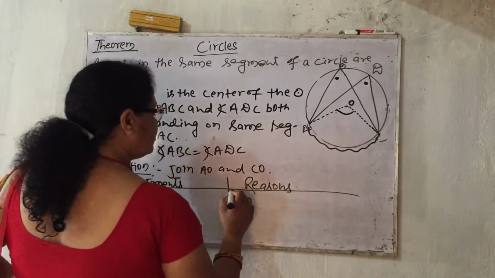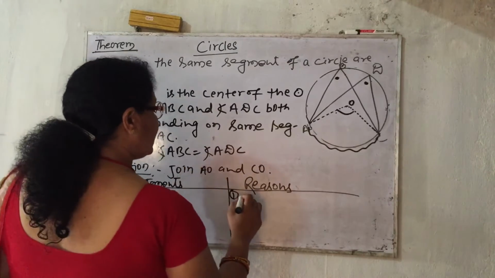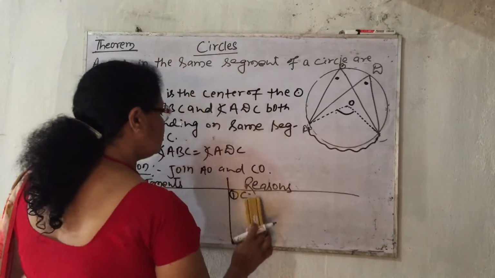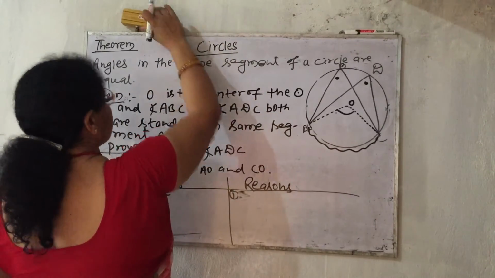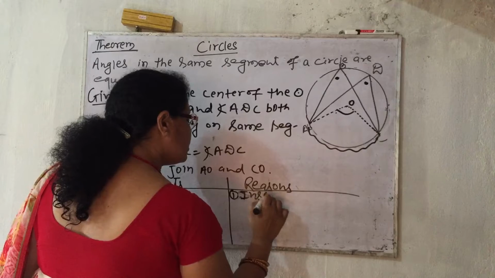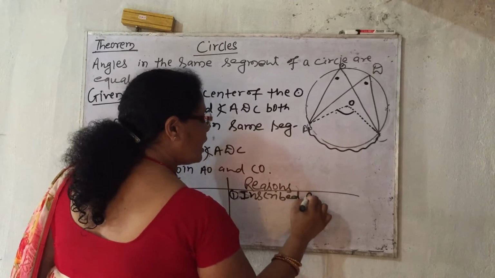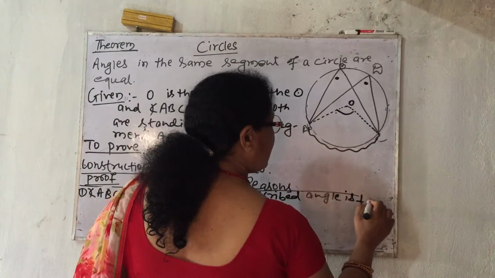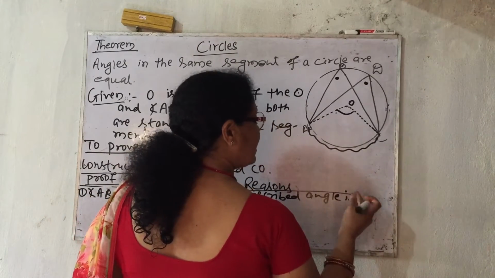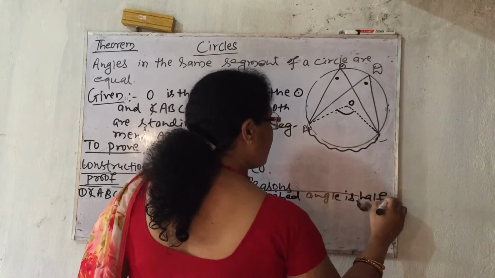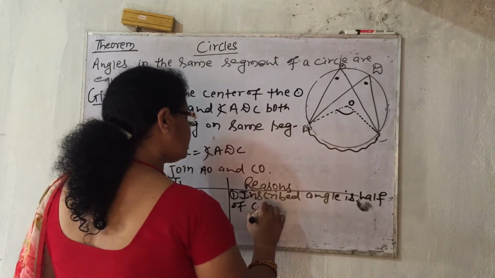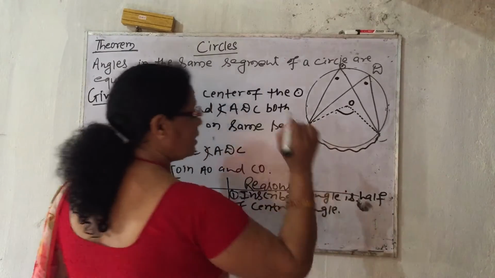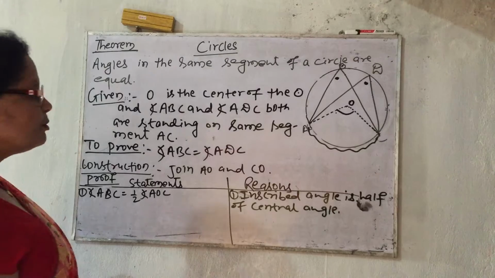So here we can write down in reason central angle or inscribed angle. First we have to write down inscribed angle. Inscribed angle is half of central angle. This relation we have already proved.